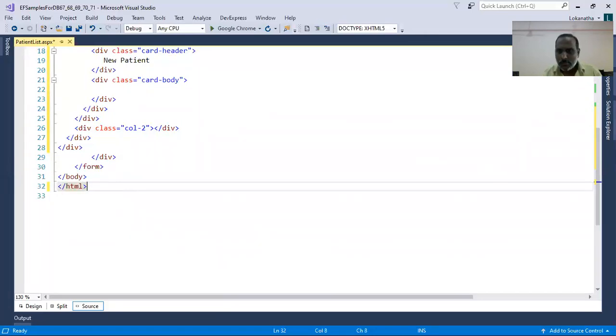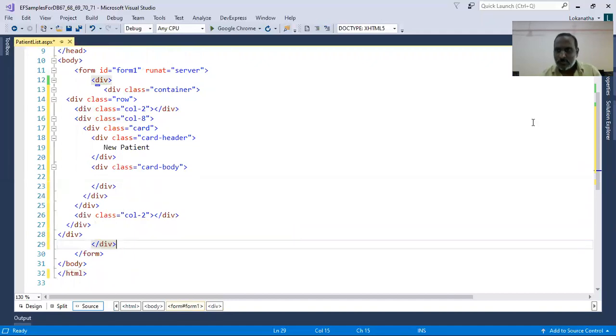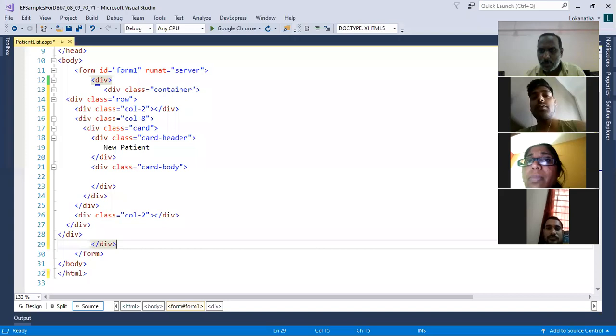Why is the alignment not coming properly? Is there any way to align? Does anyone know how to align? Proper alignment has to come.